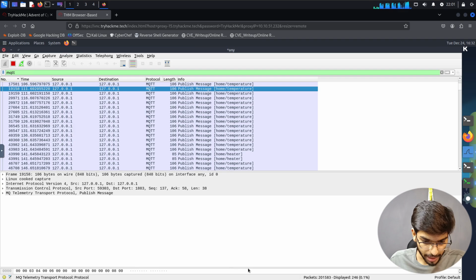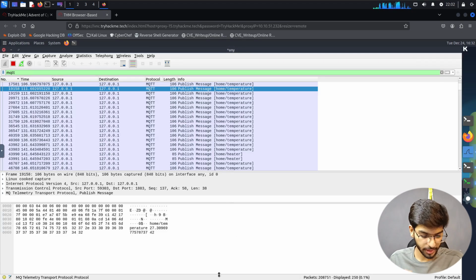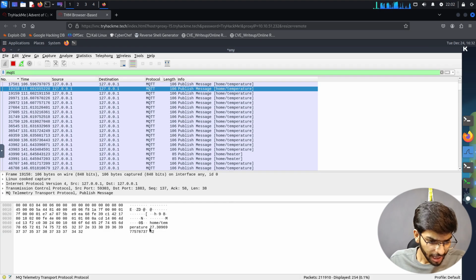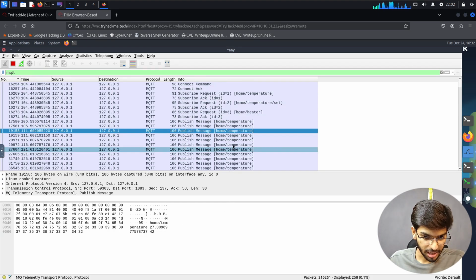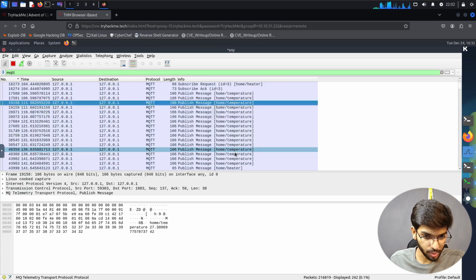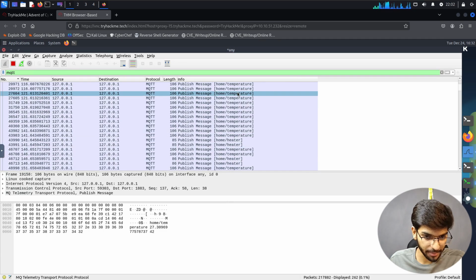Let's bring this tab up. Yes, so home temperature is 27 degrees Celsius here. What about the temperature with the heater or the first temperature reading?